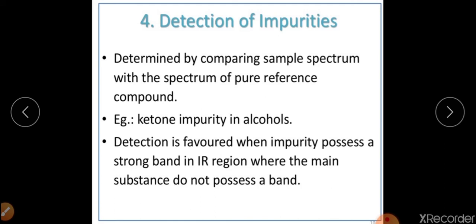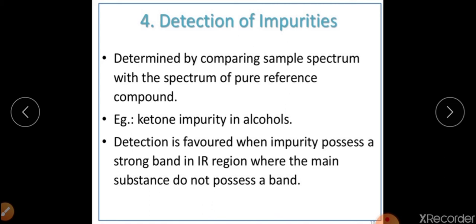Detection of impurities. Impurities in any compound can also be easily detected by using IR spectroscopy, and this can be determined by comparing the sample spectrum with the spectrum of the pure compound.